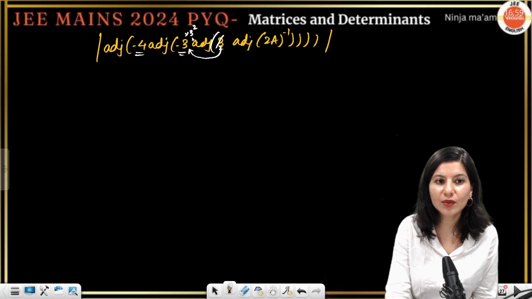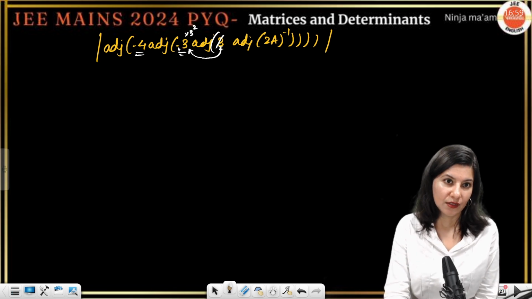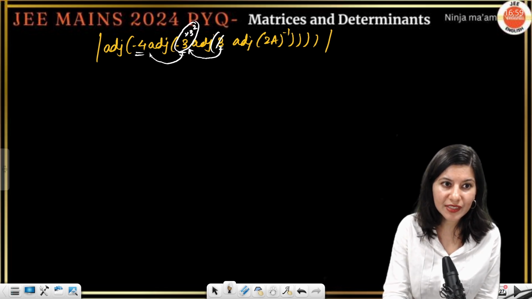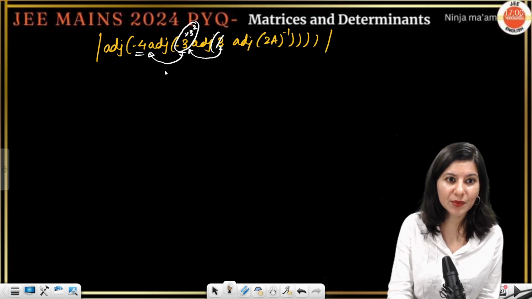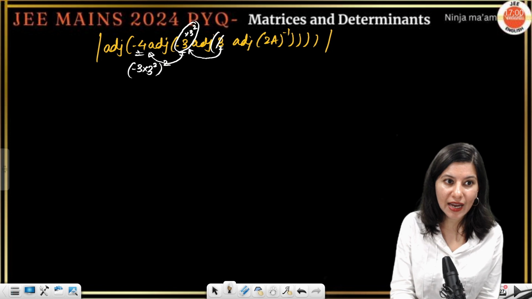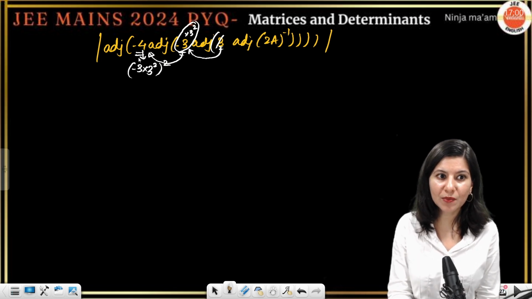Now this whole thing will come out and join -4, so it will become -3 into 3 square, whole squared, written over here in multiplication with -4.